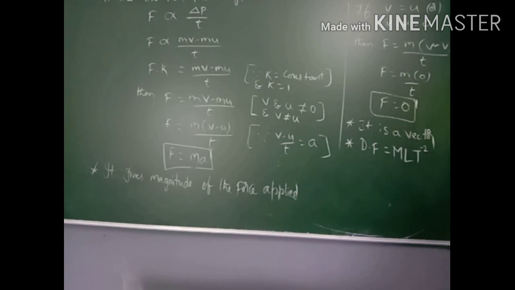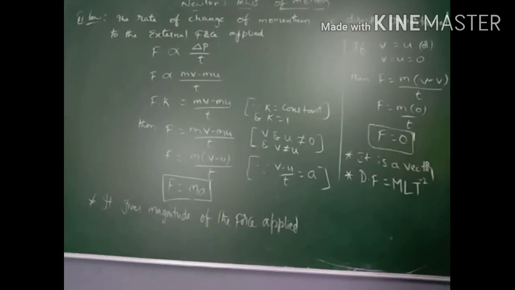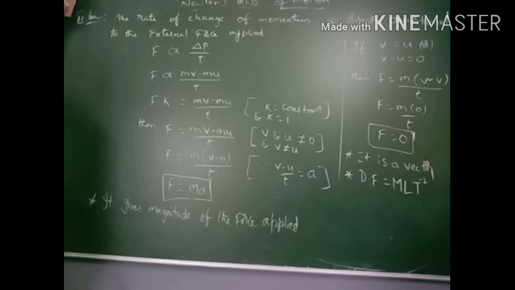Next one is the law of conservation of momentum. The law of conservation of momentum states that, it has 4 cases.